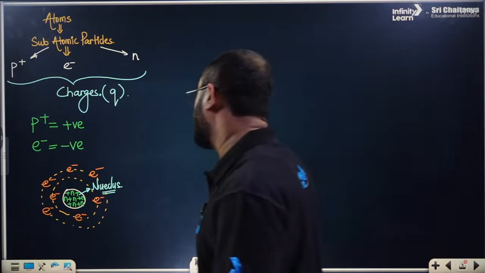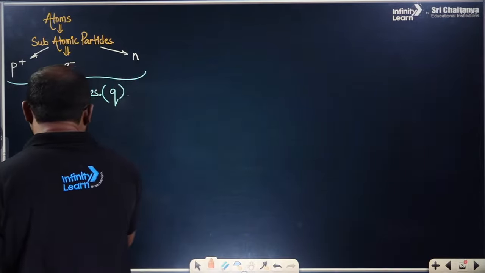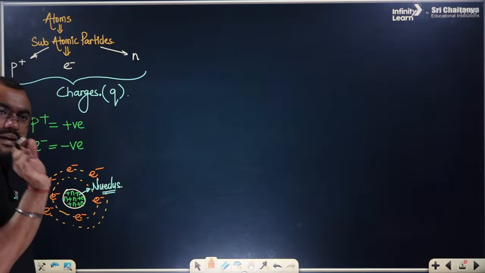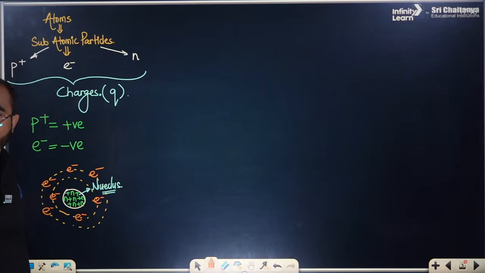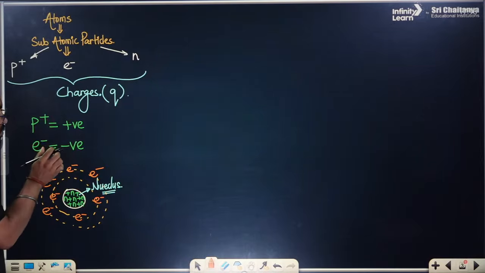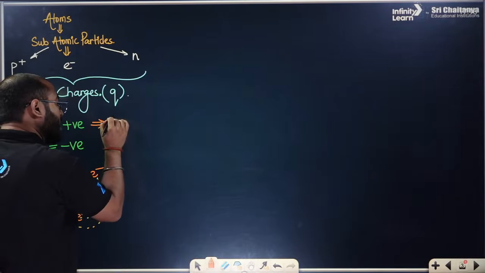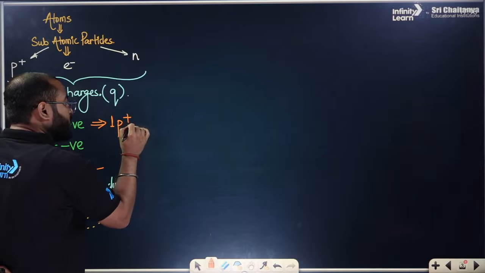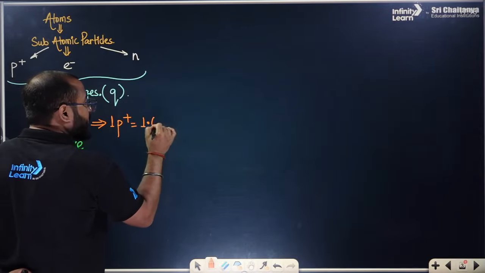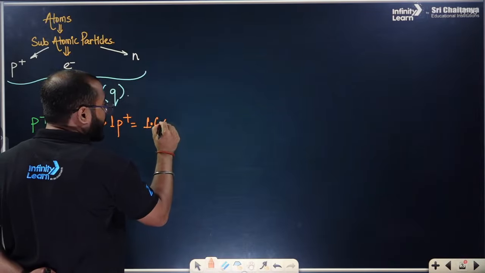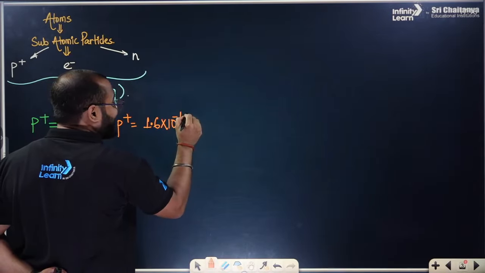The first thing that comes to mind is, suppose it is a positive charge, what is the magnitude? What is the numerical value of one proton or one electron? The value of one proton is 1.6 into 10 to the power minus 19.